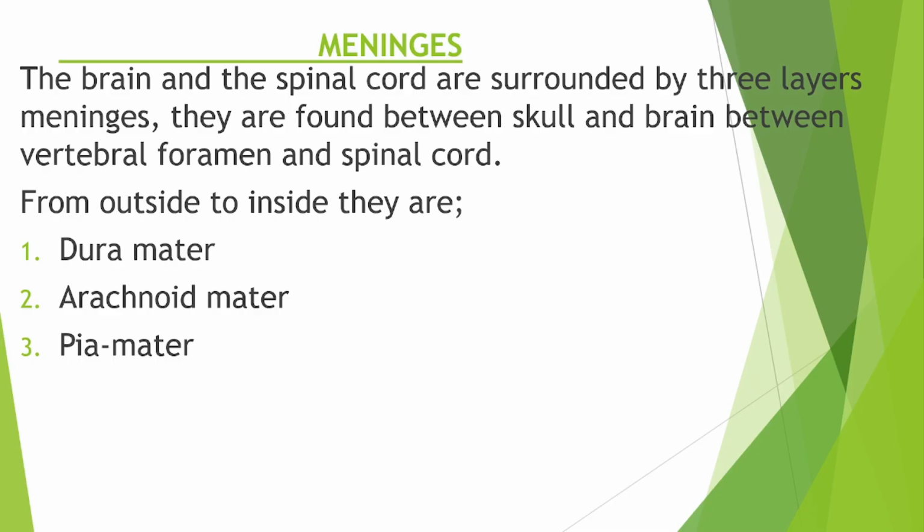Let's look at meninges. Very, very important thing to look at in meninges. Number one important thing that we need to look at is that the meninges are a three-layer membrane found between the skull and the brain, and between the vertebral foramen and the spinal cord.